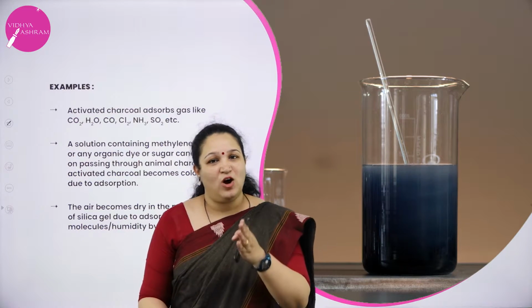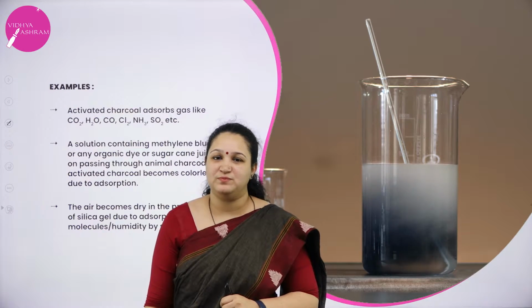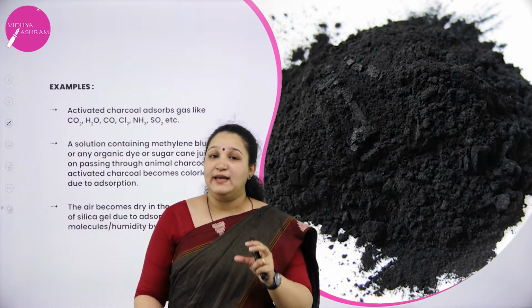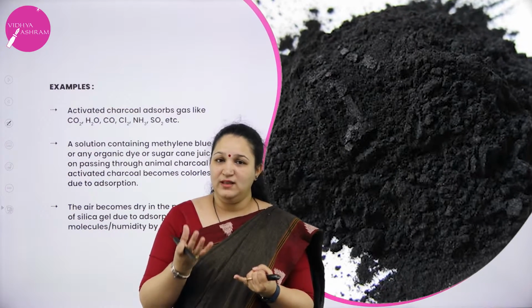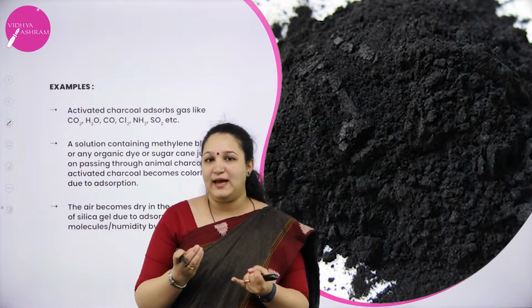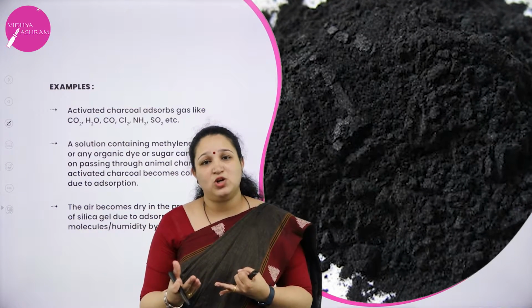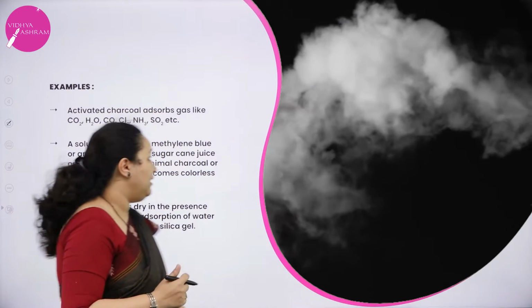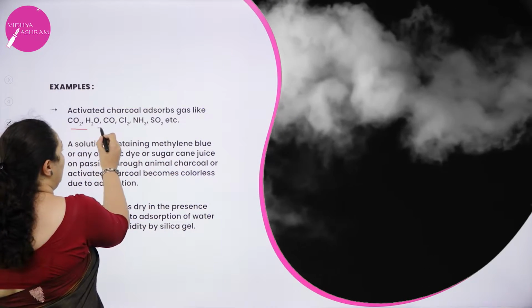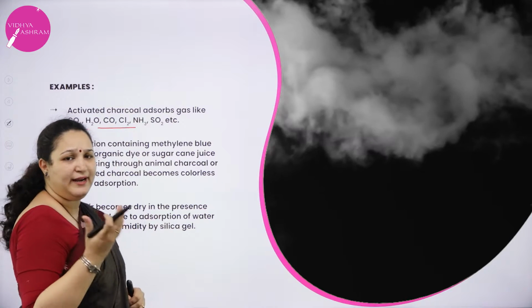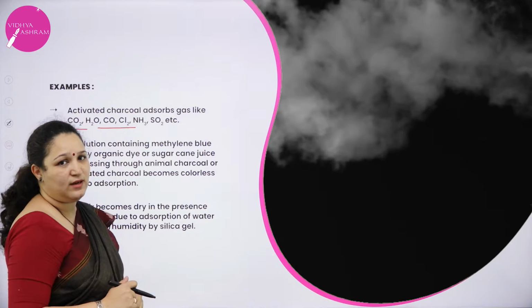Why? Because of the process of adsorption. Activated charcoal can adsorb the methylene blue dye particles. It can also adsorb many gases like carbon dioxide, carbon monoxide, chlorine. It can also adsorb water, etc.